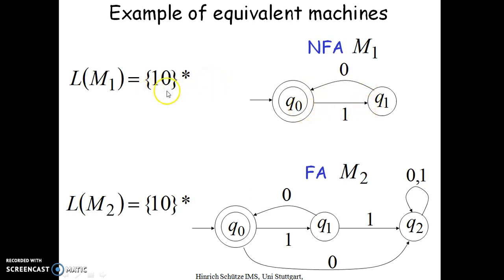Here I have two symbols, 1 and 0. So Q0 on 1 has a transition. On 0 I don't have a transition. And Q1 on 0 has a transition, but on 1 I don't have a transition. So it is an NFA.